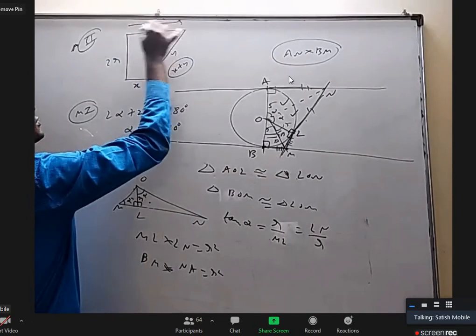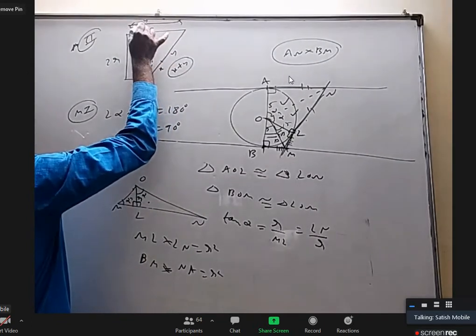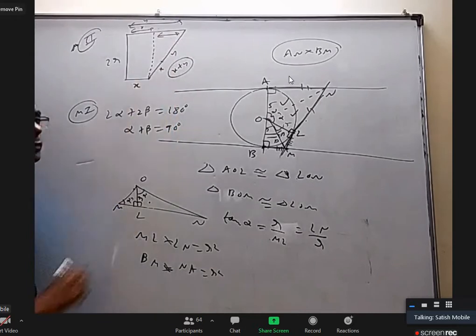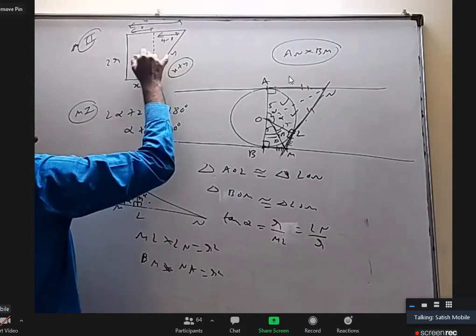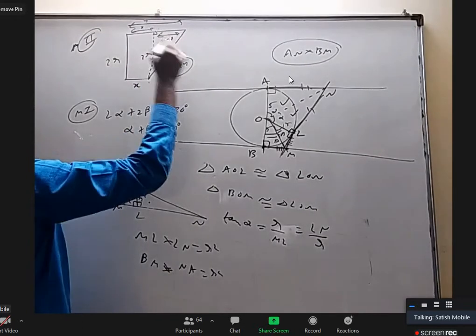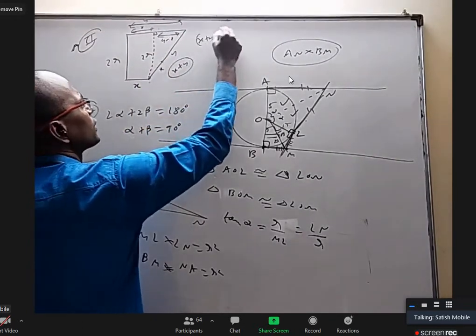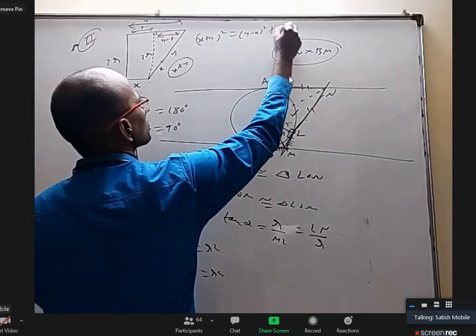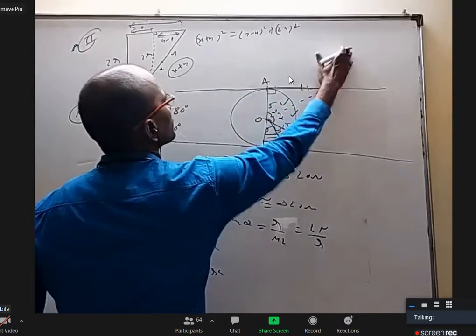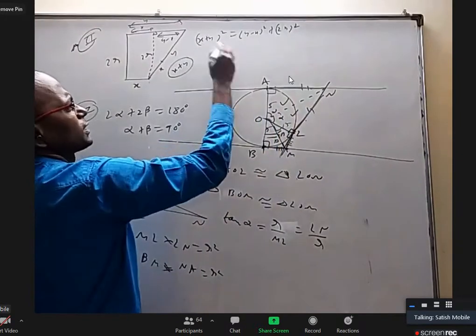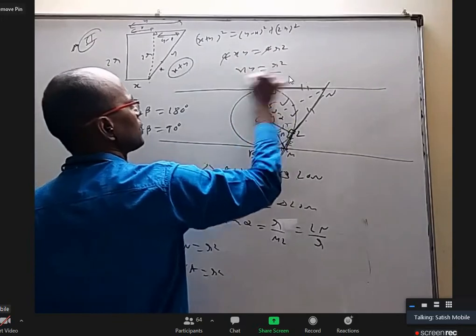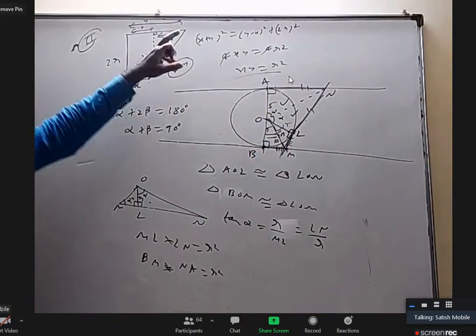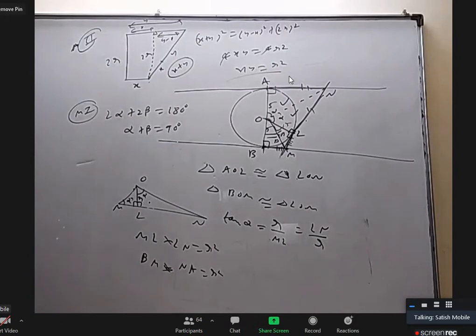Now this total is y, and this is x. So what will this small length be? Y minus x. And this is 2r. This is a Pythagoras theorem I can apply here. Y plus x whole square is equal to y minus x whole square plus 2r whole square. If you bring this side, a plus b whole square minus a minus b whole square is 4xy equal to 4r square. Cancel. You got xy equal to r square. That this and this product is r square. Okay. So that is this question.